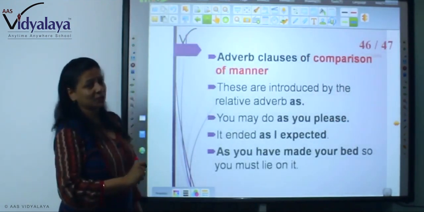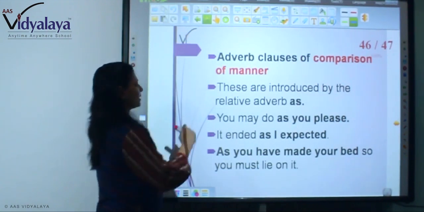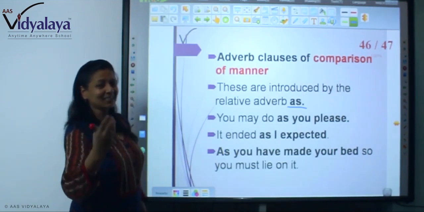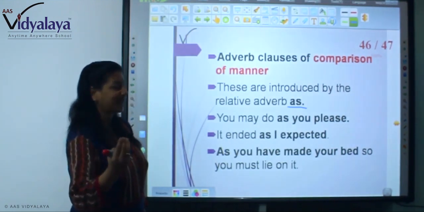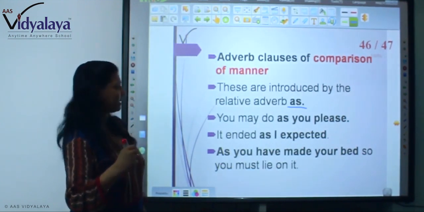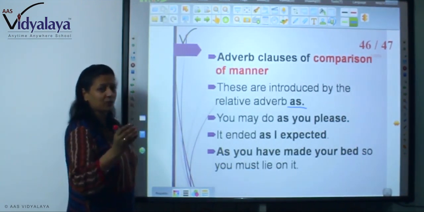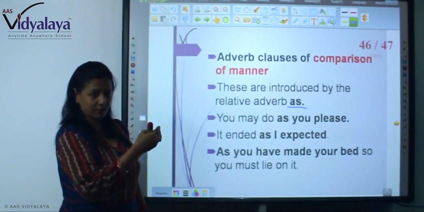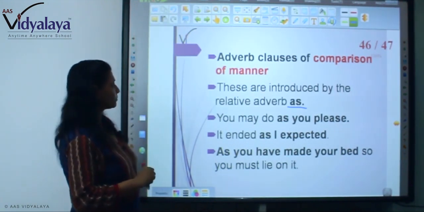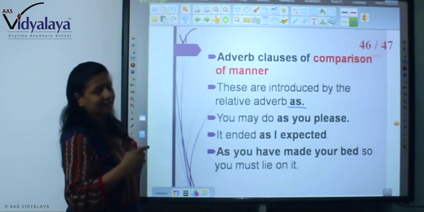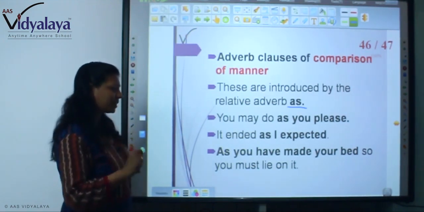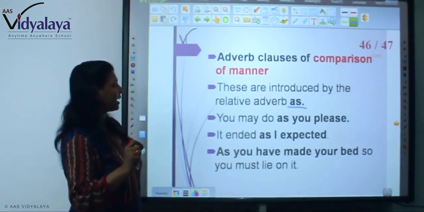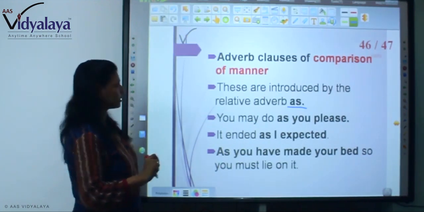Now comparison of manner. These are introduced by the relative word as. You may do as you please. So it is like a manner. So in this way we can find two types of adverb clauses: one on the basis of degree of comparison, and one on the basis of manner. Now, it ended as I expected. As you have made your bed, so you must lie on it. So in the manner way we can find these adverb clauses.